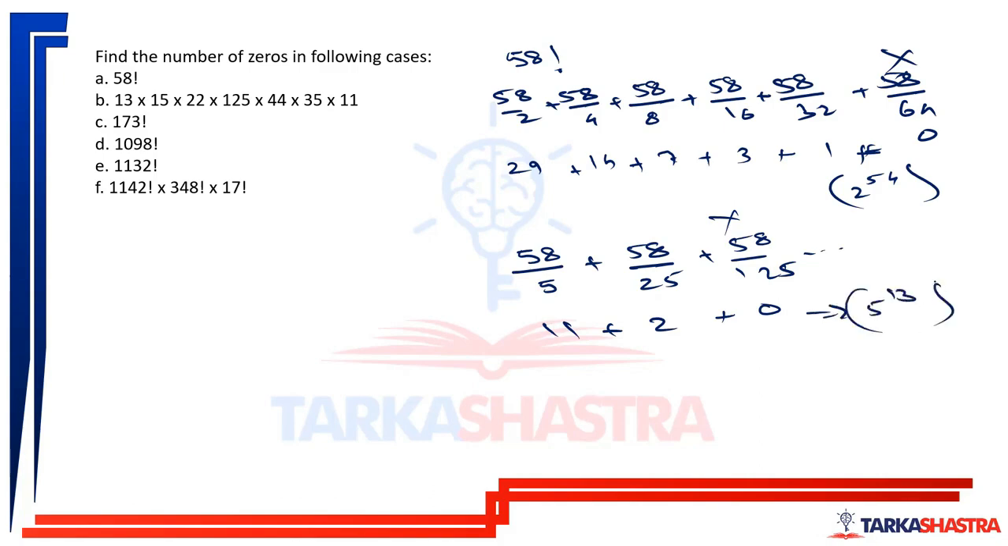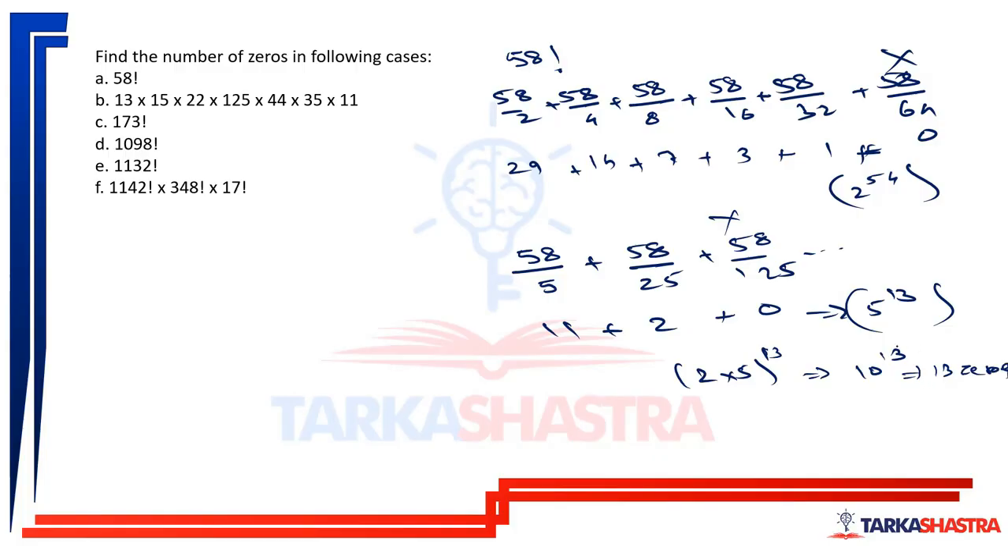Now with 2s and 5s, how many pairs can I make? Maximum 13 5s I have, so I will take 13 2s. The remaining 2s are wasted. So this is nothing but 10 to the power 13. So it will have 13 zeros in the end.